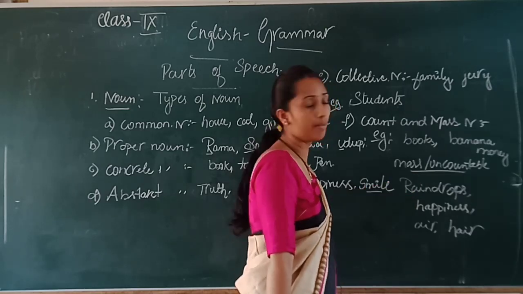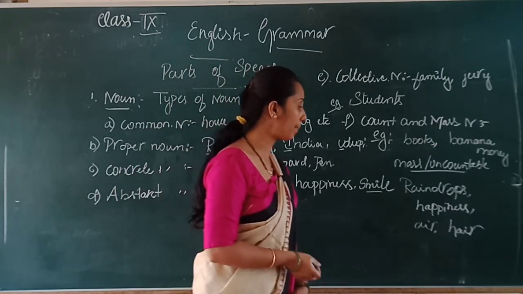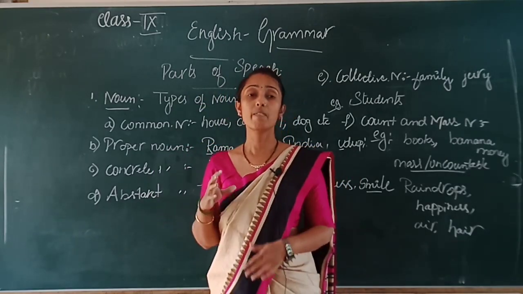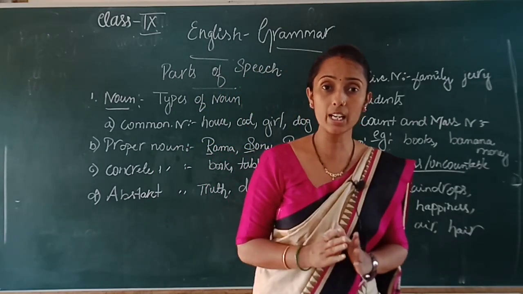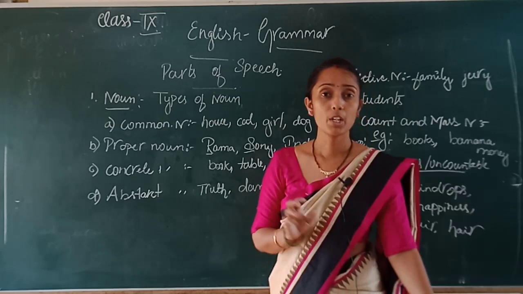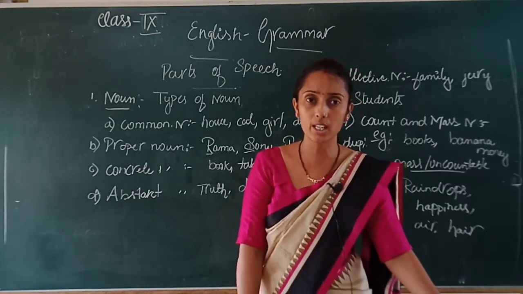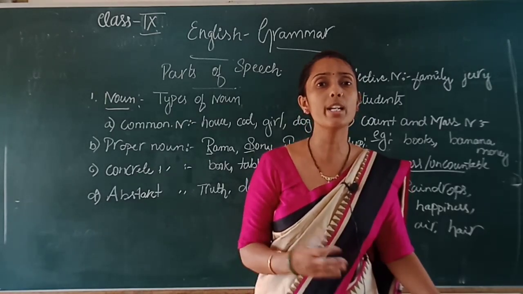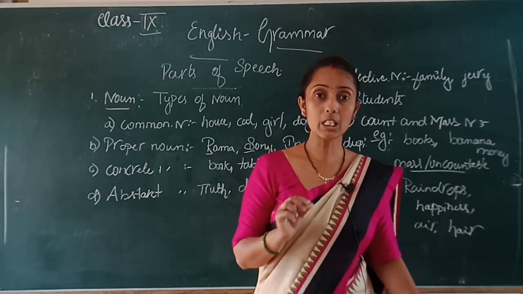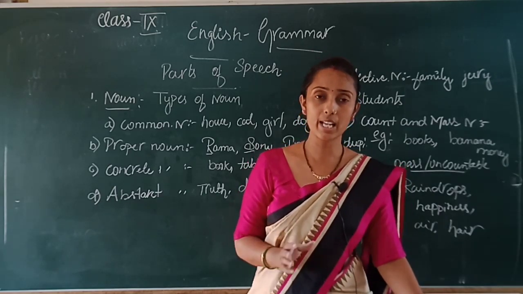Mass and uncountable nouns refer to things which cannot be counted. Example: raindrops, happiness, fair. That comes in an uncountable noun, which refers to things which cannot be counted. We can only feel it, we can touch it. Both come in an uncountable noun. Children, now you are clear with the types of nouns. Hereafter, whenever you get noun words while reading any book, either your language book or any English magazine, you must be able to identify which kind of noun it is and on what basis we are dividing it.